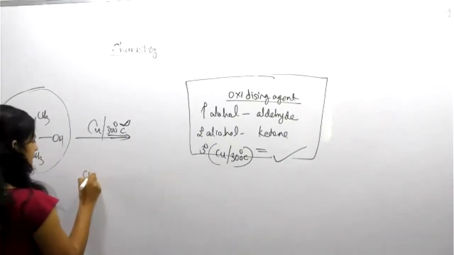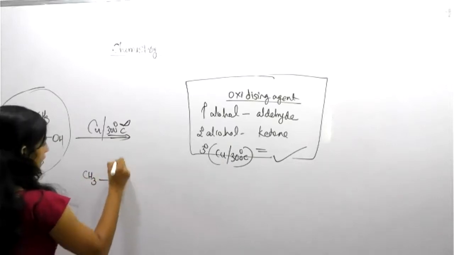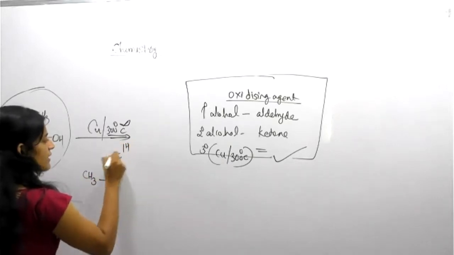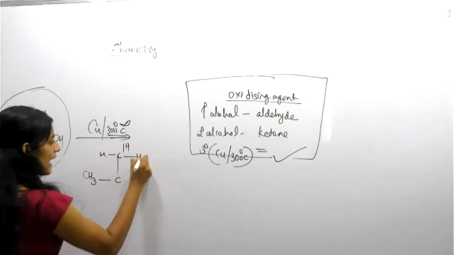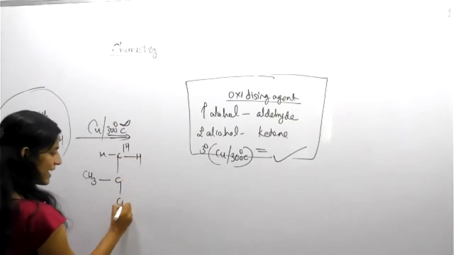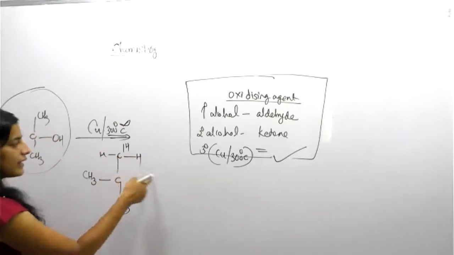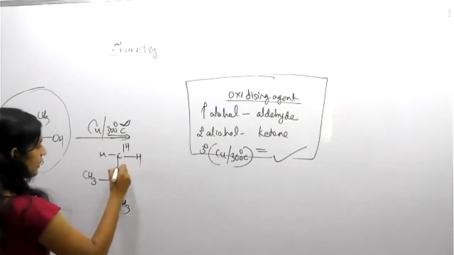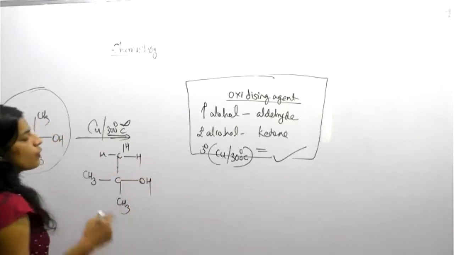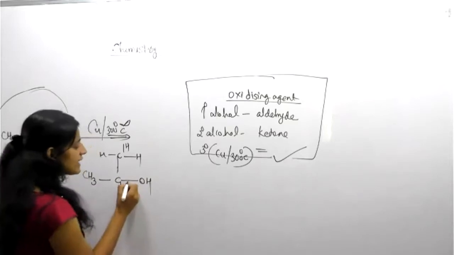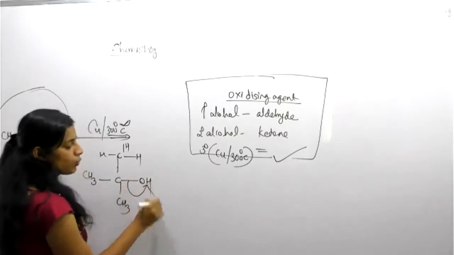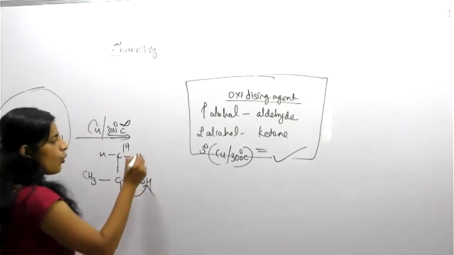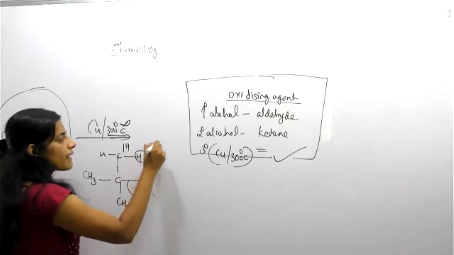Students, look. CH3, and one hydrogen we can represent like this. Suppose, for easy understanding, I am representing CH3 in this manner. Then OH is with you. What happened during the elimination? This complete bond will be removed, but only the proton is eliminated.